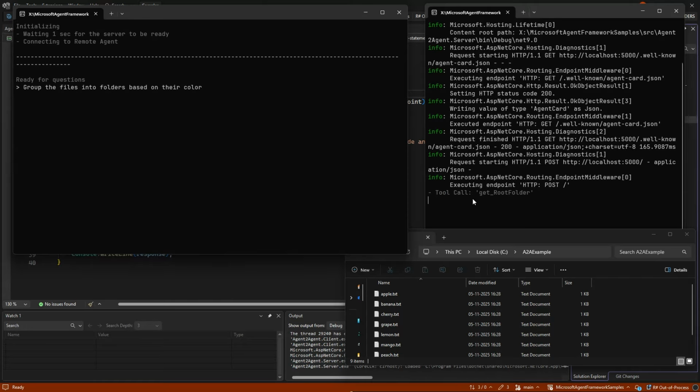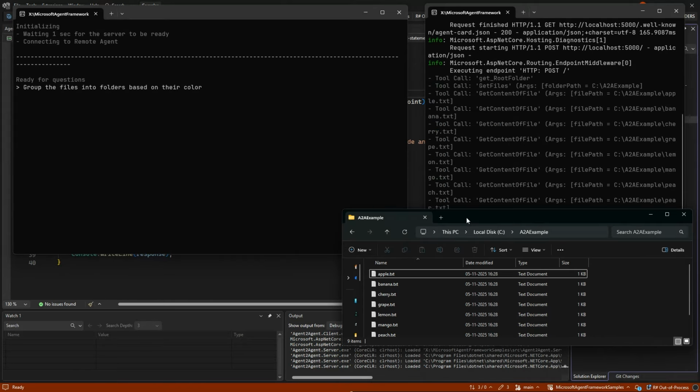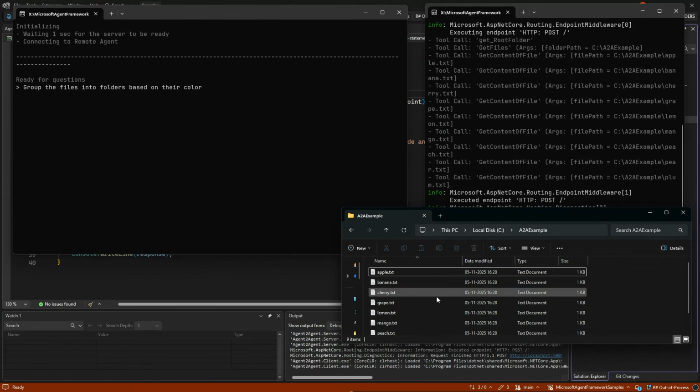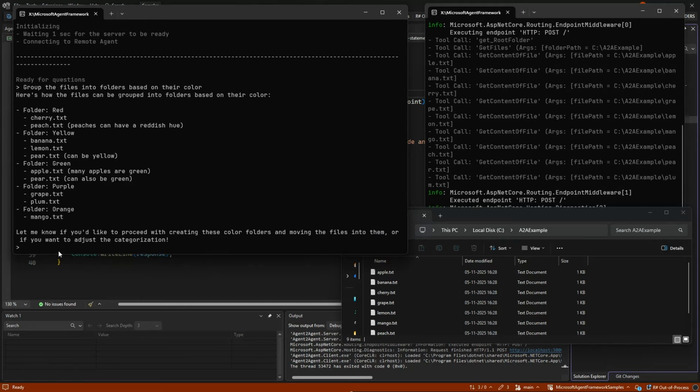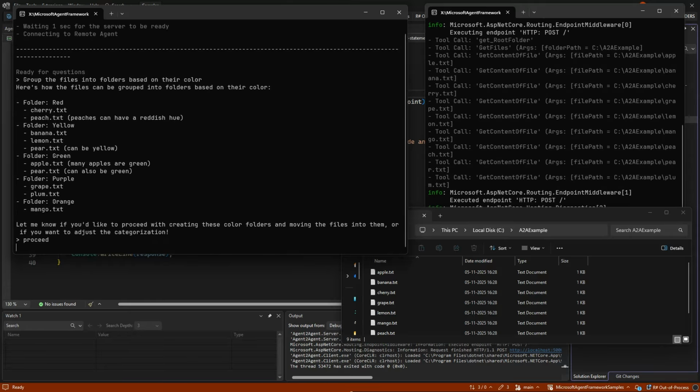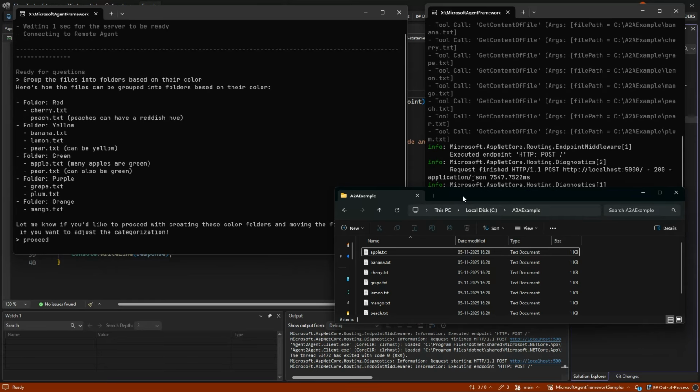So now it begins to work over here. It found the root folder. It found the content of each file and so on. And it wants us to confirm we want to proceed.